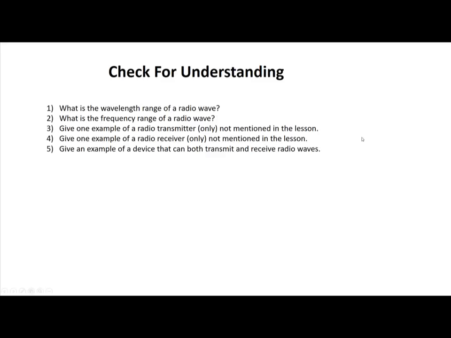We gave some examples, so now if you can give one example, it should be an example that has to do with only transmission. That's why it says only here. Also give one example of a radio receiver only. So it has to be a device that only receives and can't transmit, and it should be a device that wasn't mentioned in the lesson. And finally, give an example of a device that can both transmit and receive radio waves.